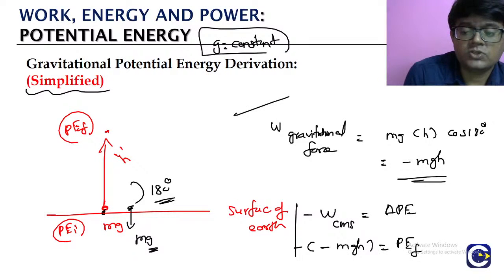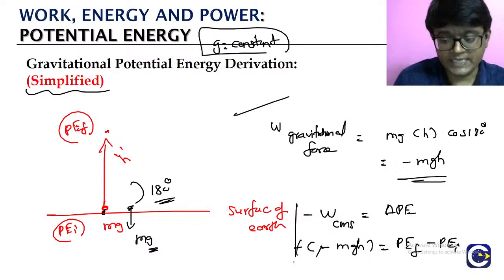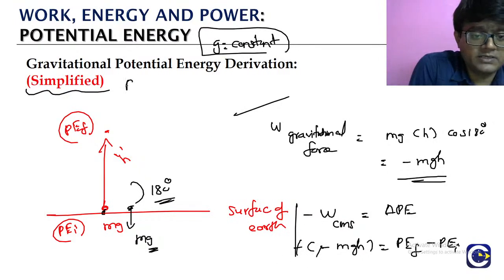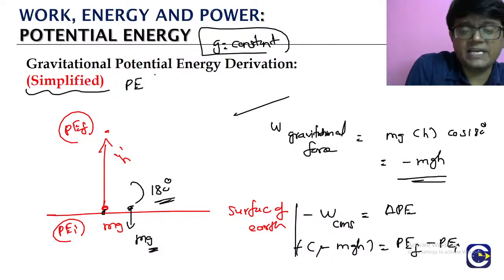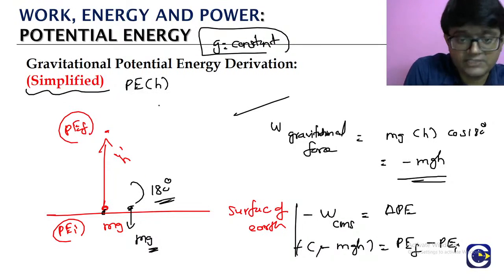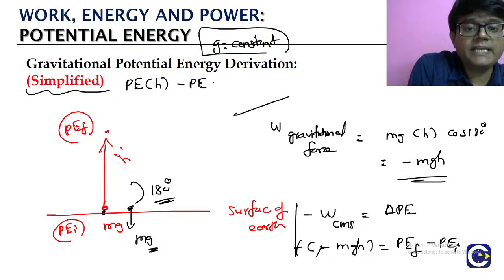Change in potential energy means the final state potential energy minus the initial state potential energy. Look, minus minus cancels. So what we get is the potential energy in the final state, which is at a height h, minus the potential energy on the surface is equal to mgh.